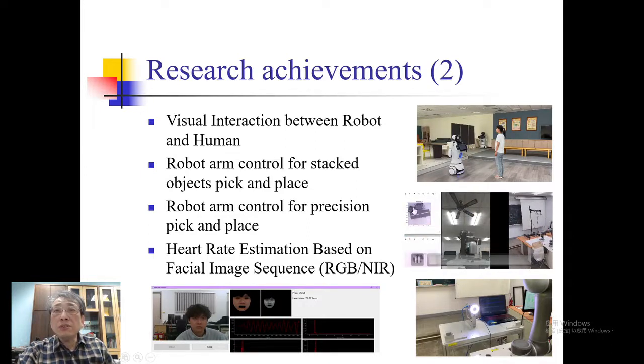Okay, so this is a stack object. And we have the camera here. The camera performs image capturing and processing, then controls the robot to pick it up. And the robot will choose the topmost one to pick and press. Okay. And here is another example about robot control for precision pick and press.